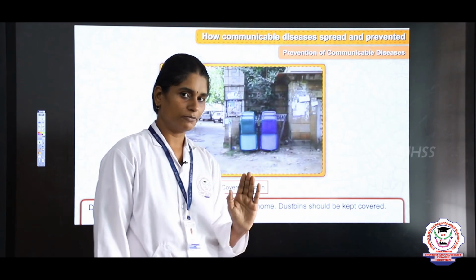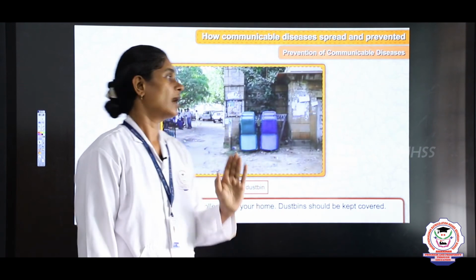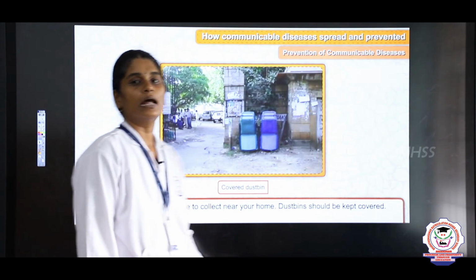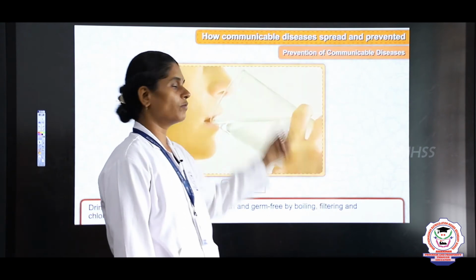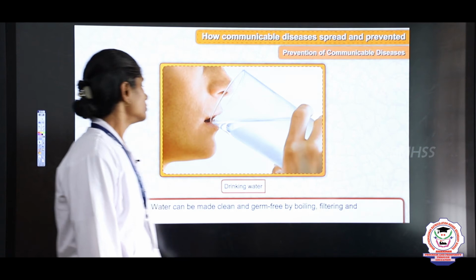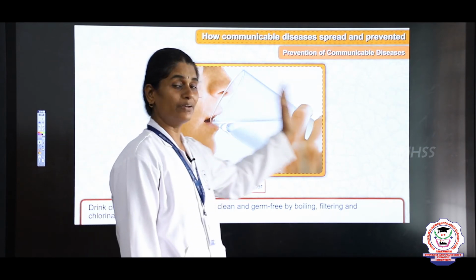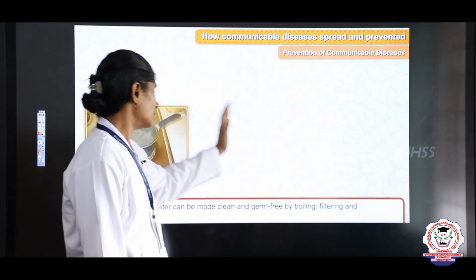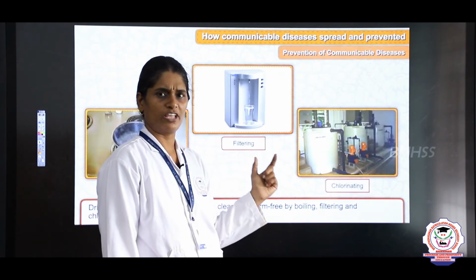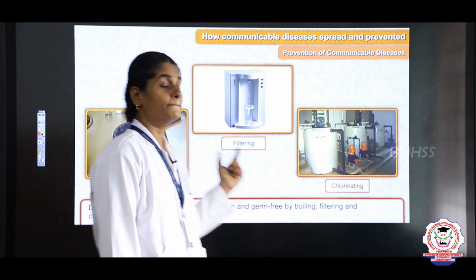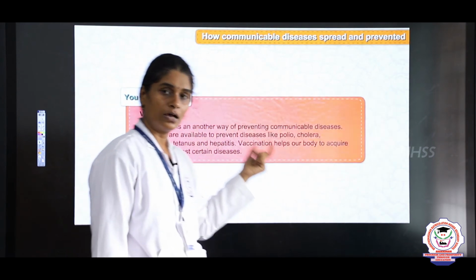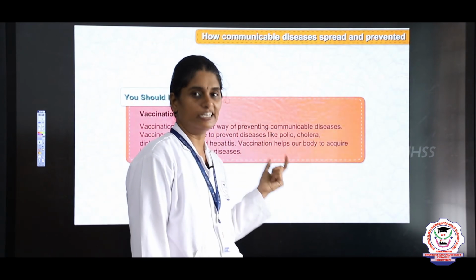We have to cover the food and dustbin, and throw the waste in the dustbin, which should be covered with a lid. Drink clean water. We can make water germ free by boiling, by chlorinating and by filtering, right.